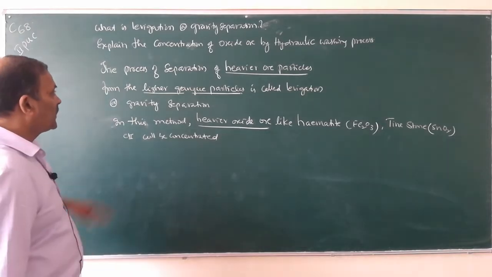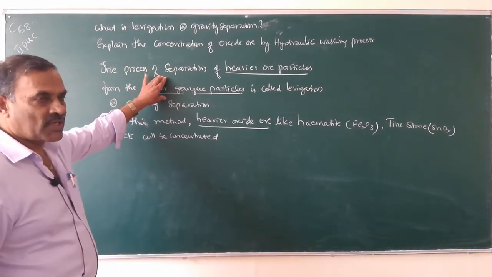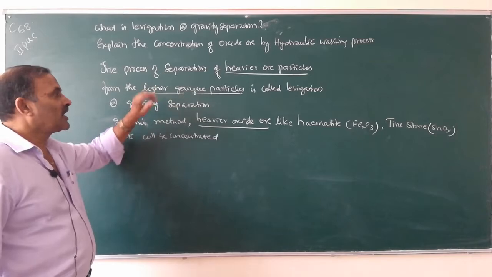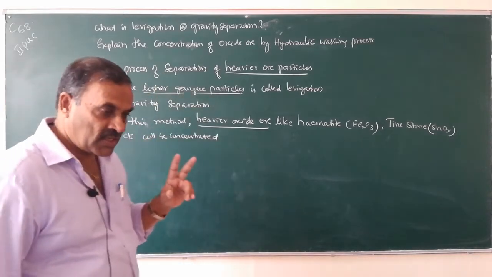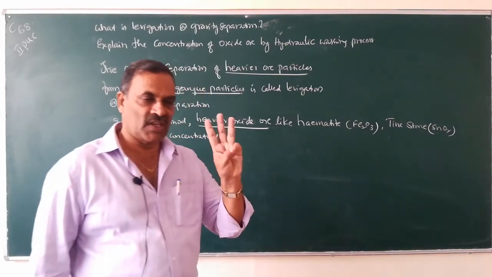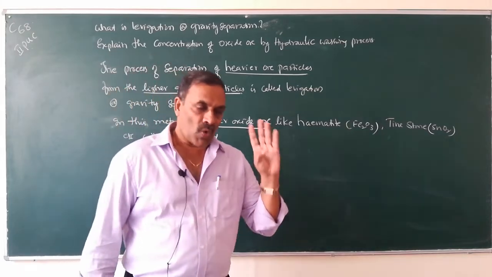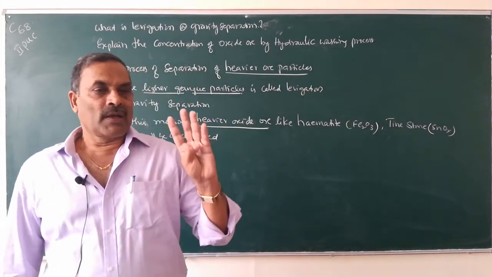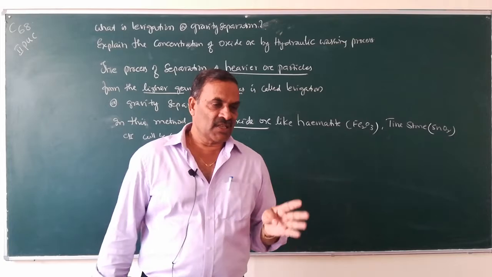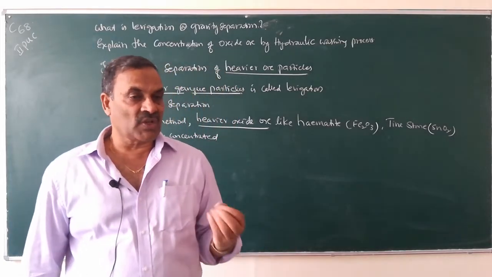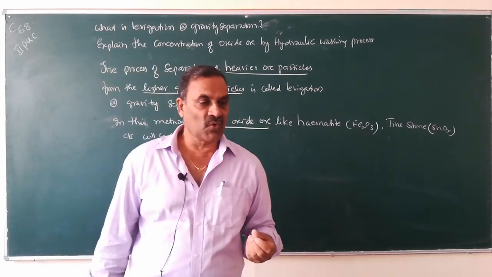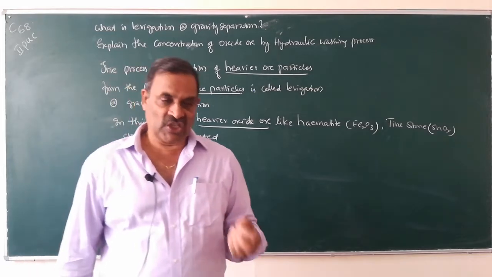So you have to know the definition of levitation or hydraulic separation. In concentration of the ore, there are four methods: number one is levitation, number two is magnetic separation, number three is froth flotation process, and number four is leaching.